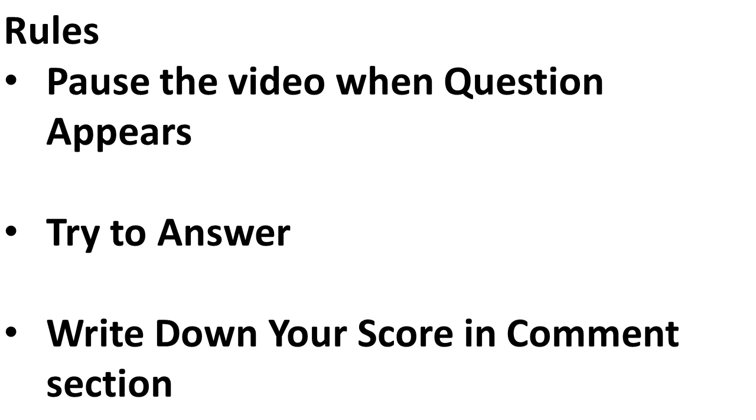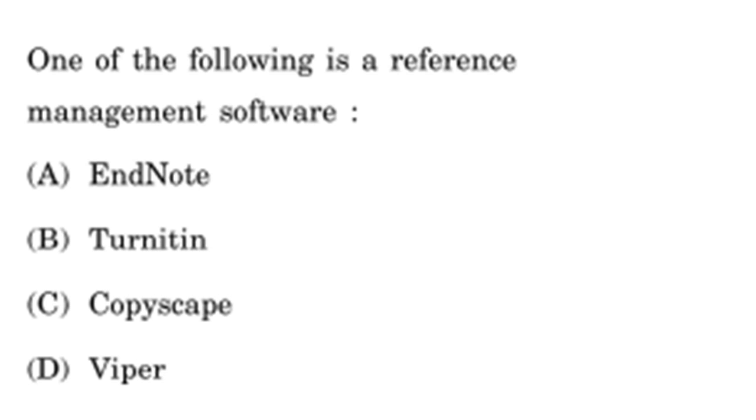So let's start, friends. The first question is, which one of the following is a reference management software? The options are A. EndNote, B. Turnitin, C. Copyscape, and D. Viper. B, C, and D, Turnitin, Copyscape, and Viper, are plagiarism check software, and only option A, EndNote, is a reference management software. So the answer is EndNote. Remember, EndNote is reference management software, and Turnitin, Copyscape, and Viper are plagiarism check software.